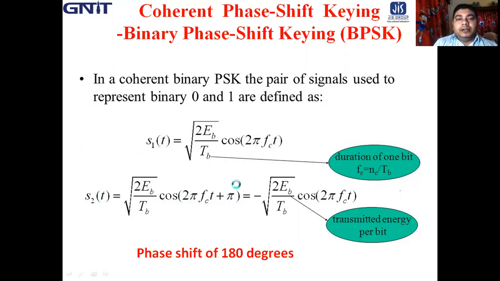So this is minus root over 2 EB by TB cos 2 pi fct.